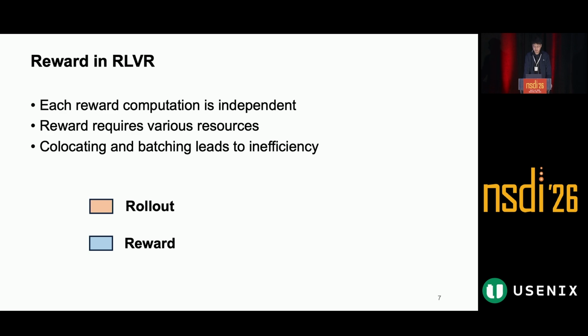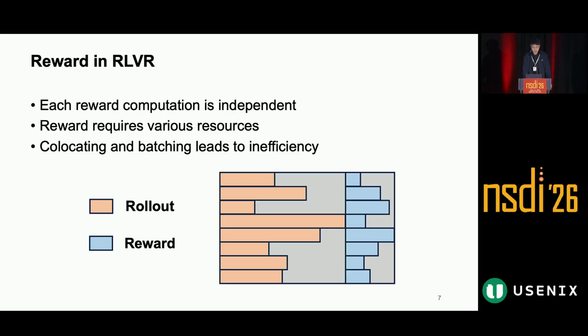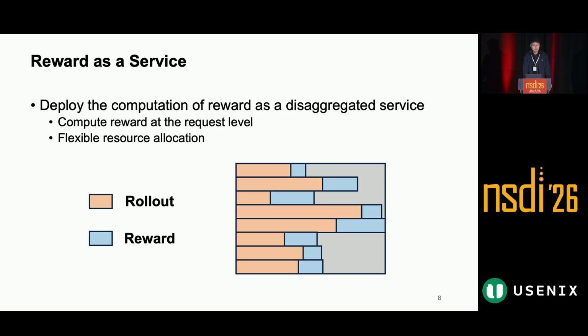However, RLVR is different. Each reward computation is independent, and different requests may need very different resources and execution time. If we still collocate reward computation with training and force batching in the same way, we can easily create inefficiency, contention, and blocking. So our first key idea is to treat reward computation as a service. We disaggregate it from the training workers, compute the reward at the request level, and allocate resources more flexibly. This service-oriented view is the starting point of DistRS.